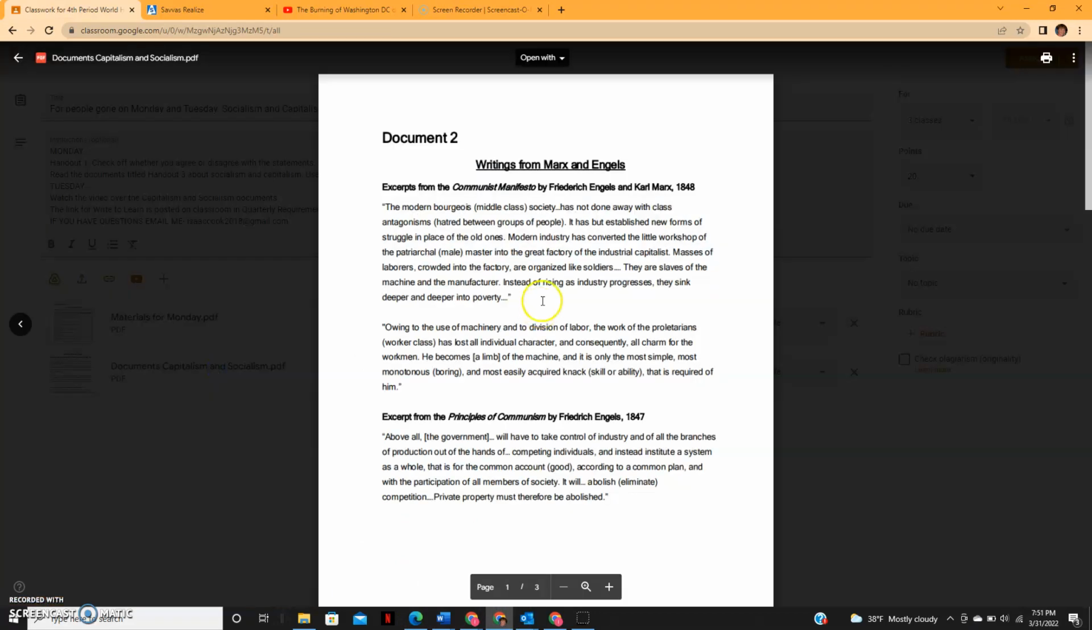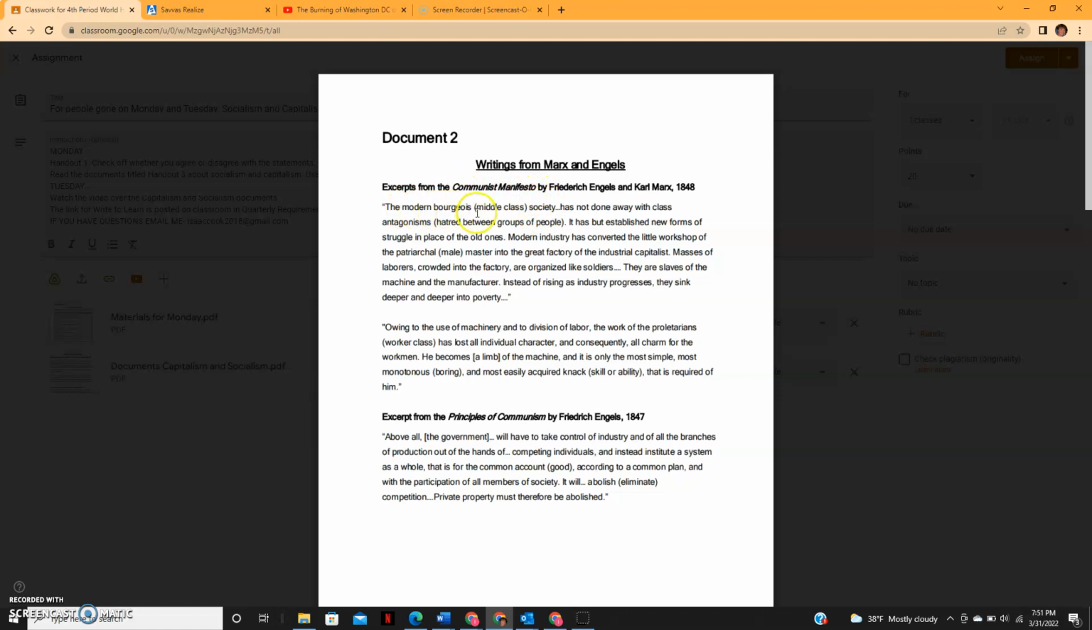So we have Karl Marx and Friedrich Engels. So these are socialist writings. This document is the socialist writings. These two people are kind of responsible for creating socialism. So these are important. Karl Marx and Friedrich Engels came together and wrote the Communist Manifesto. That is probably a familiar book to you.